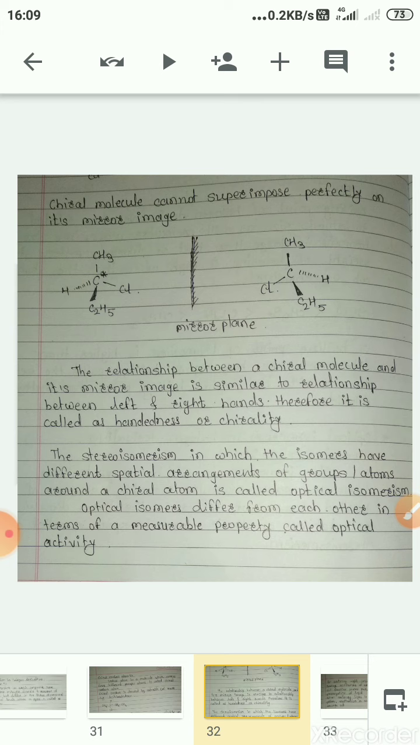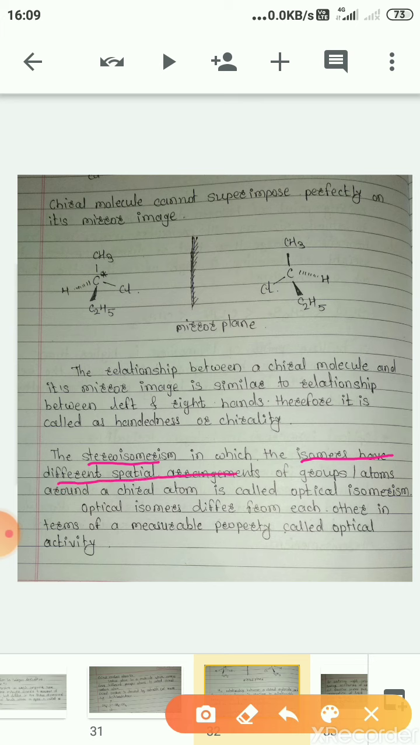Now see, we have already seen the definition of stereoisomers, but once again we will see stereoisomers, in which the isomers have a different spatial arrangement of atoms or groups around the chiral atom, called optical isomerism.